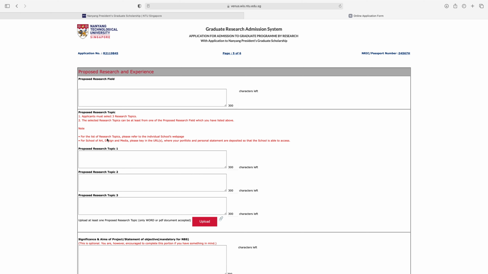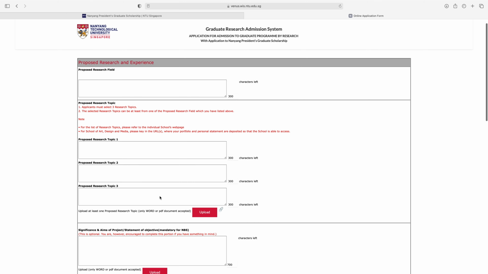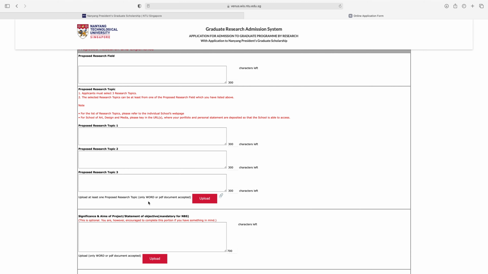For the list of research topics, please refer to the individual school's web page. For School of Art, Design and Media, please key in the URL where your portfolio and personal statement are deposited so that the school is able to assess. So here give the research topics, 3 research topics, and upload at least 1 research topic here.